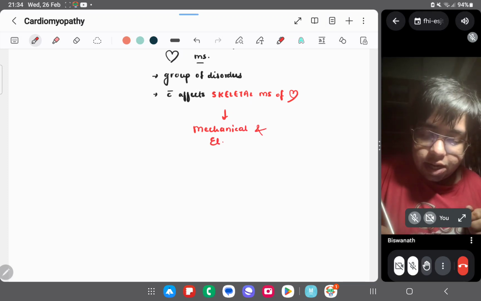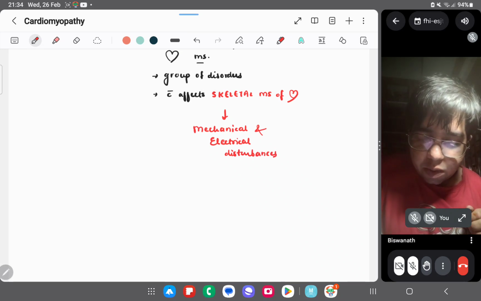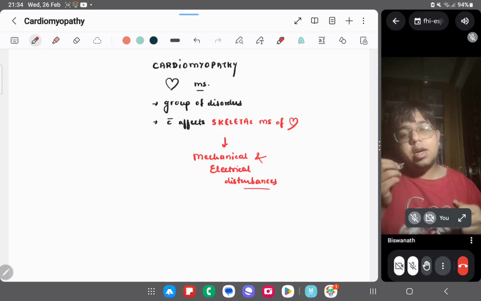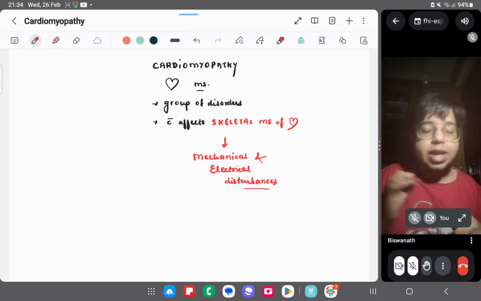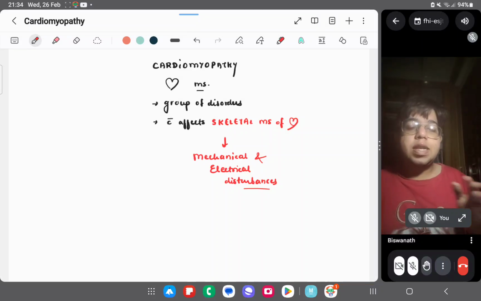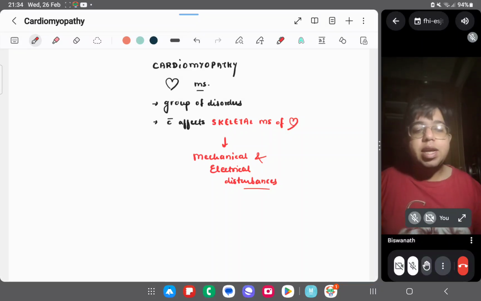So it is a group of disorders which is affecting the cardiac muscle, and it is resulting in electrical as well as mechanical disturbances of the heart.